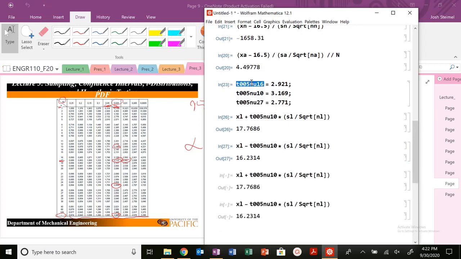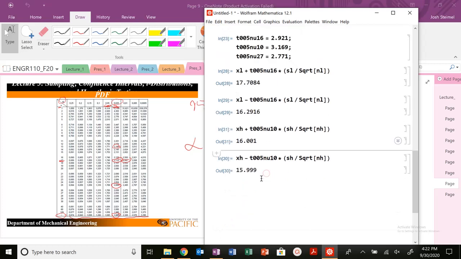Excuse me, not nu of 10. I need a nu of 16. That will change things just a little bit. XL, so this is XH, this is H, just changing everything here. Should have made a nicer function, but again, no style points. On the exam, you can go through it a little bit faster than this, but here, there we go.